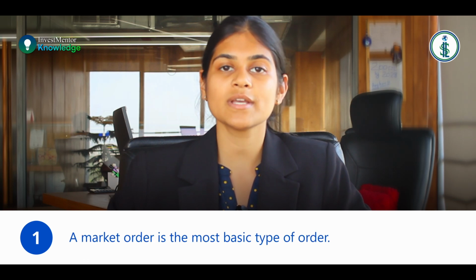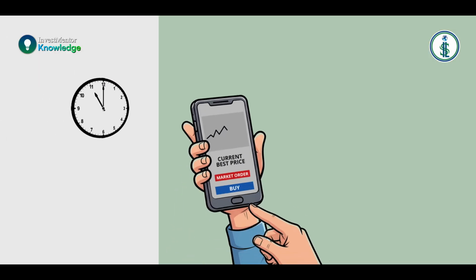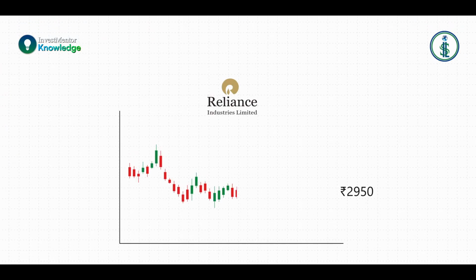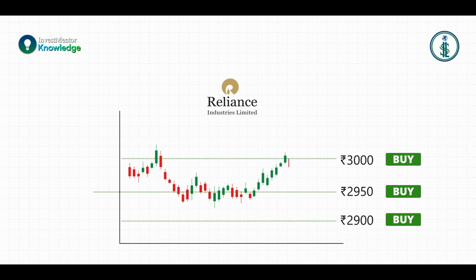A market order is the most basic kind of order. When you are placing an order, you ask your broker to either buy or sell a stock immediately at the best price available. For example, if Reliance is quoting at 2950 and you place a market order, you will get it at 2950 or the next best price available.